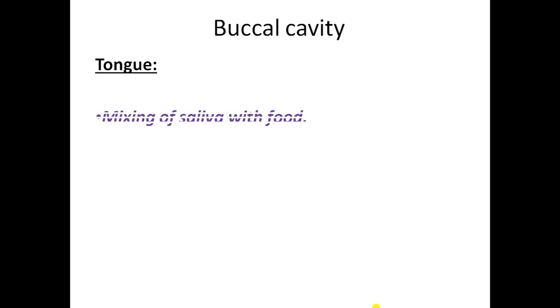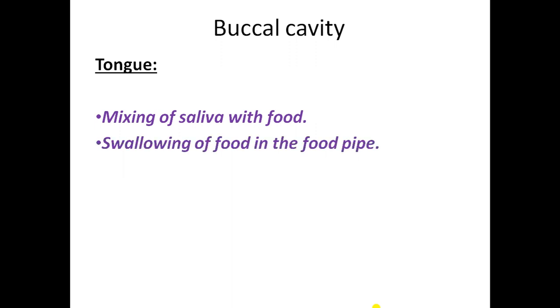The first one is that it helps in mixing saliva with food. And you know, when we are chewing and the saliva gets mixed with the food, what is that process called? Yes, it is called mastication. So mixing of saliva with food is done by the tongue. The second function of tongue is it helps in pushing, or we can say swallowing, the food into the food pipe.